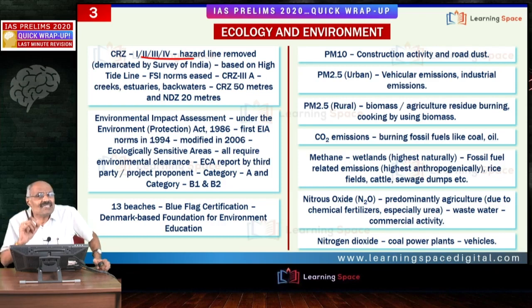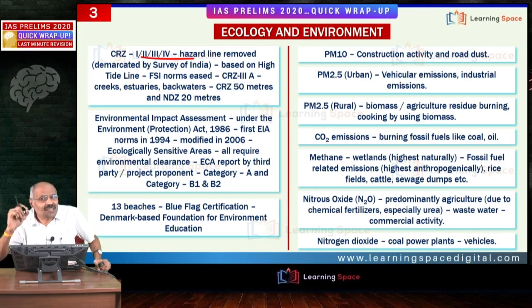Zone 1 is the sensitive areas. Zone 4 is up to 12 nautical miles. These two are kept with the center. 2 and 3 are given to the states. 3 is bifurcated into thickly populated and thinly populated. A separate category is created in 3 for the thickly populated rural areas, and they are almost at par with the urban areas.